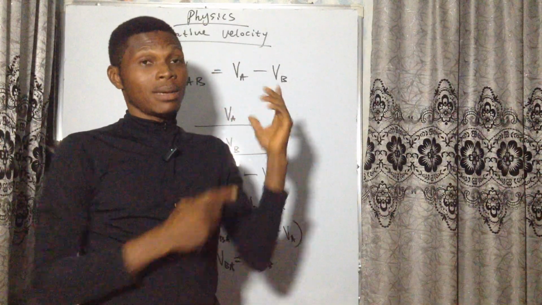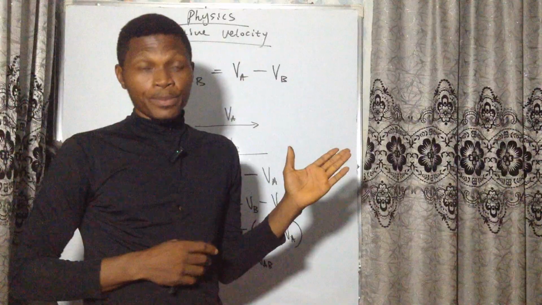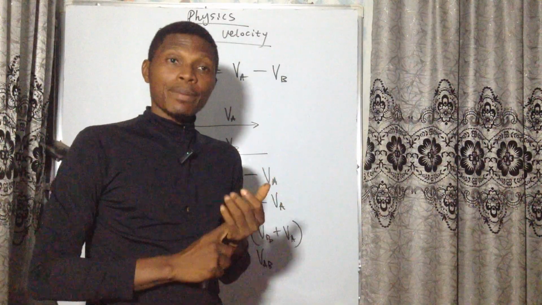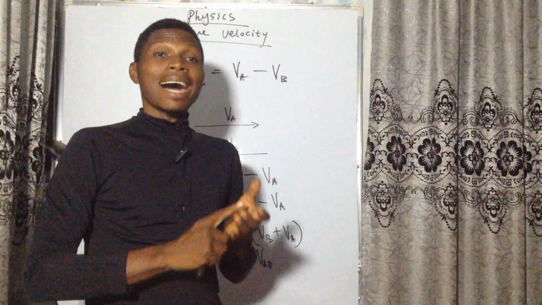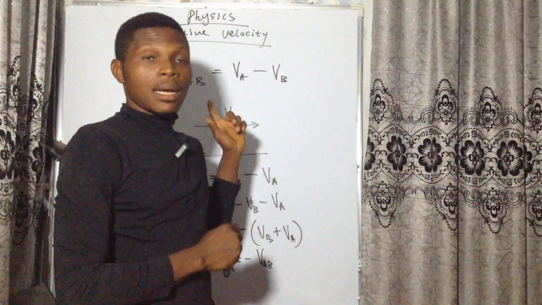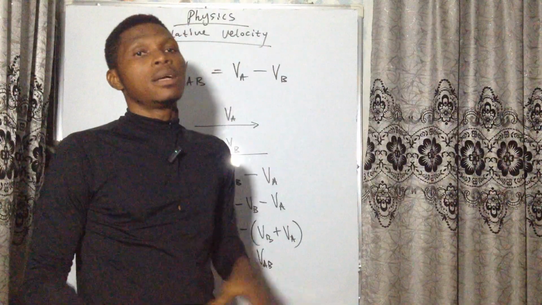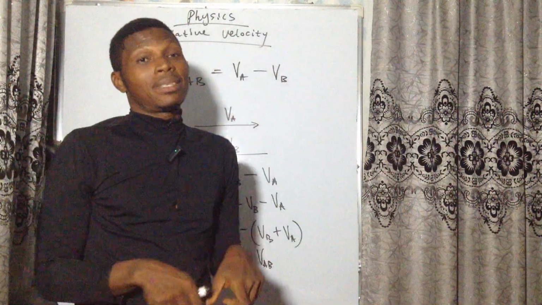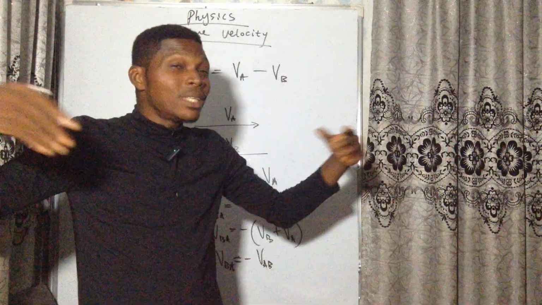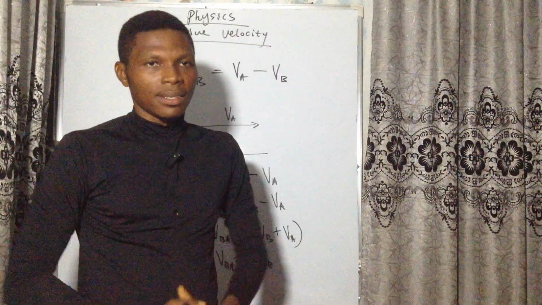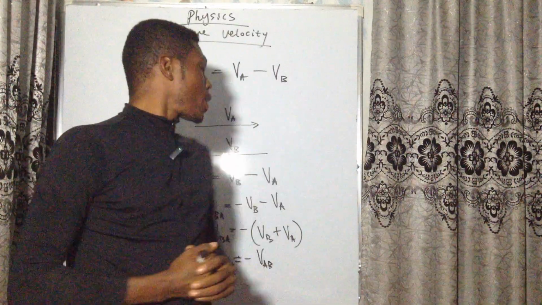Like I said at the beginning of this video, in Einstein's relativity, time and space are relative, unlike in Newtonian physics.